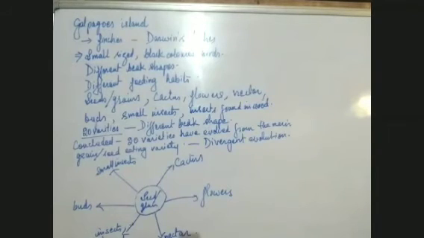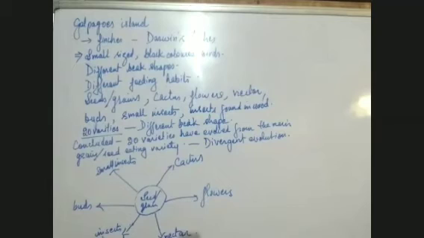Is it clear to you, children? This first point of biogeographical distribution is clear to you, beta? Okay, fine. I'm getting the response that it is clear. Okay, Paras, okay, Sukhsahaj.